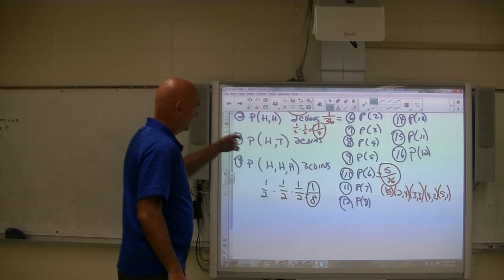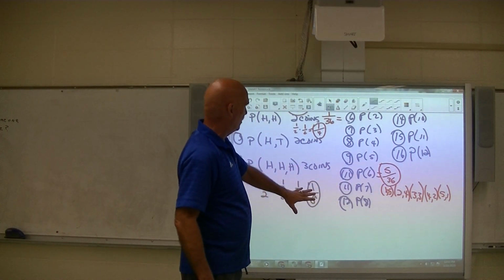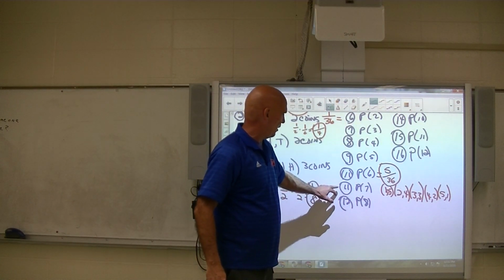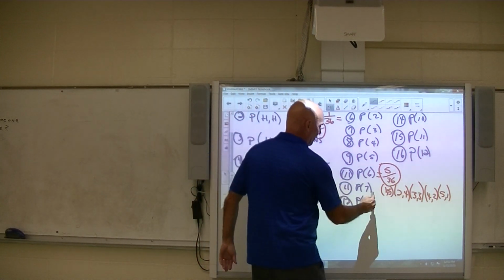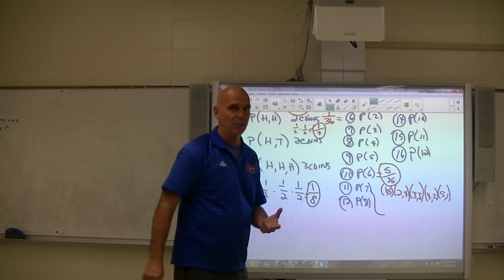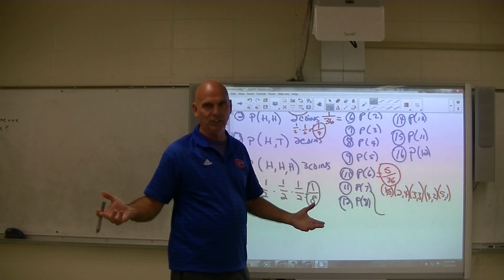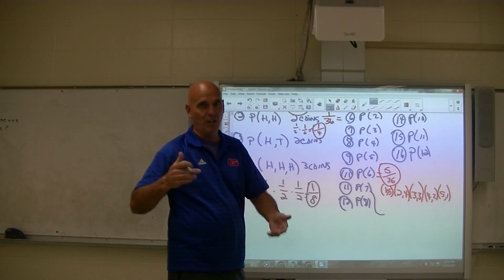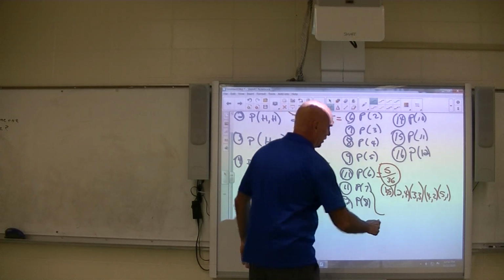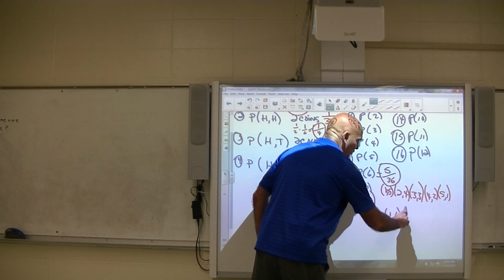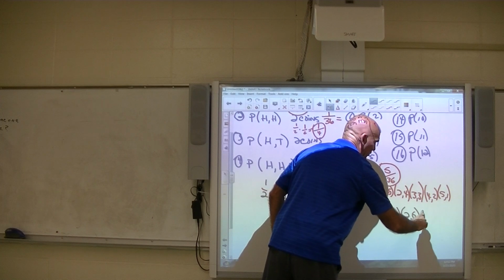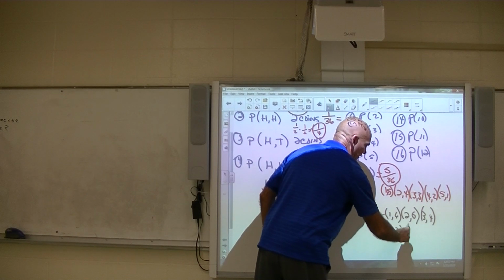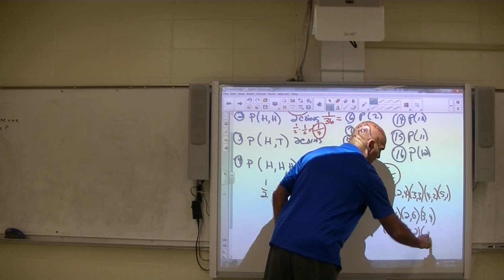So let's see, let me do one more for example over here. The probability of rolling a 7. 36 different things can happen because there's 6 on this die, 6 on this die. But the probability of rolling a 7 is how many different ways that your desired event can occur divided by that 36. So to get a 7, you could get 1 and a 6, 2 and a 5, 3 and a 4, 4 and a 3, 5 and a 2, 6 and a 1.